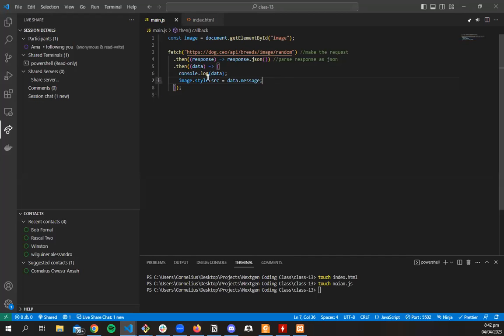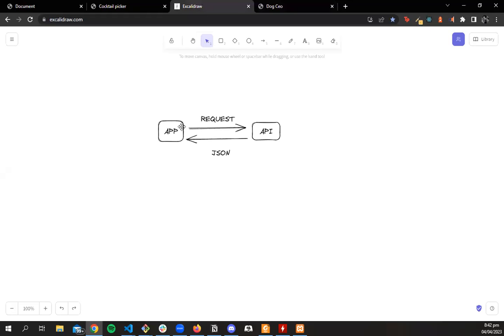Okay, so just to reiterate what we're talking about. Hopefully I don't have to go back to this, but when we have an app, we can make a request to an API. API is just like, think of it as the restaurant menu. When you select what you want, you're making a request to the chef and the chef will bring you back your food. So when we make a request to the API, it will usually return a response. And the cool thing about APIs is they're usually handling all the things, so we don't have to worry about all the things that's going on in the kitchen. We can just grab the data that is sent back and we can use it for fun stuff.